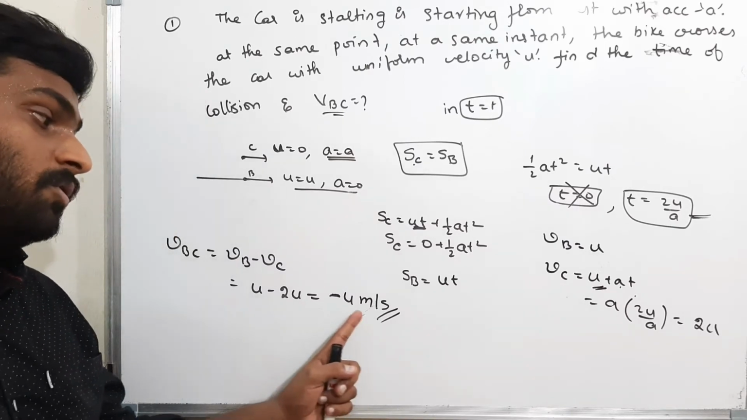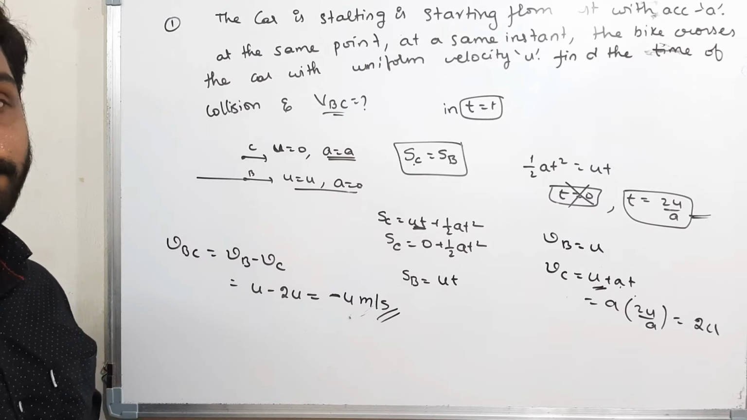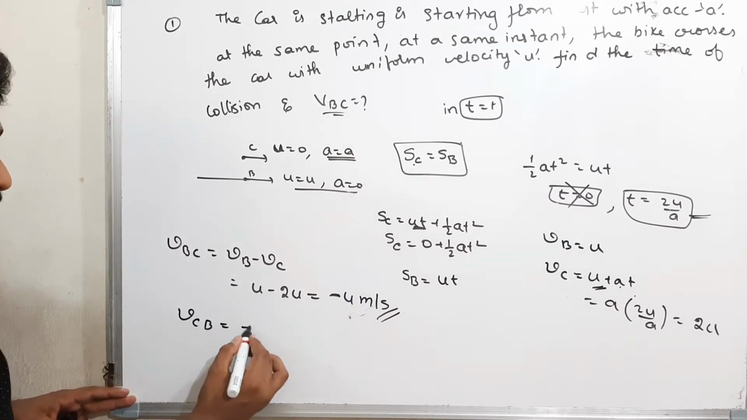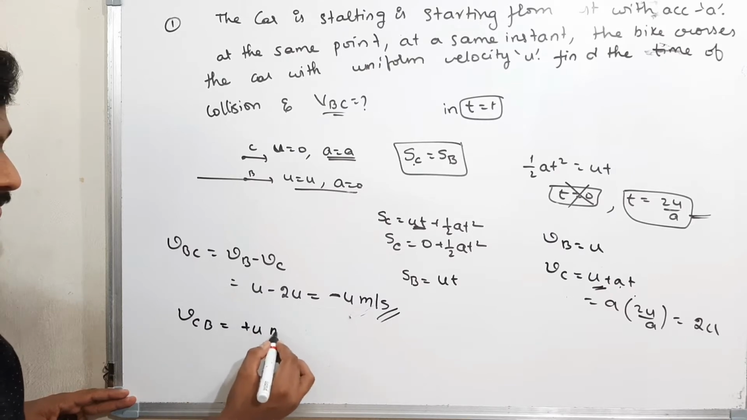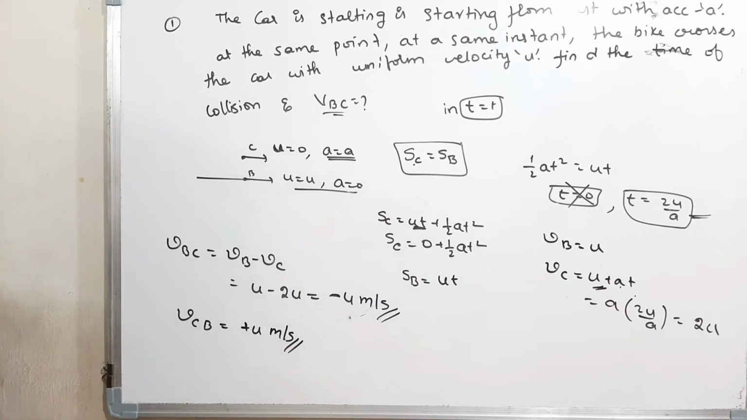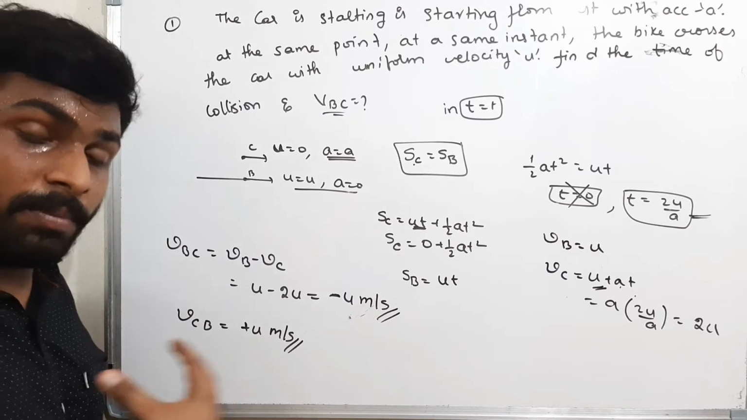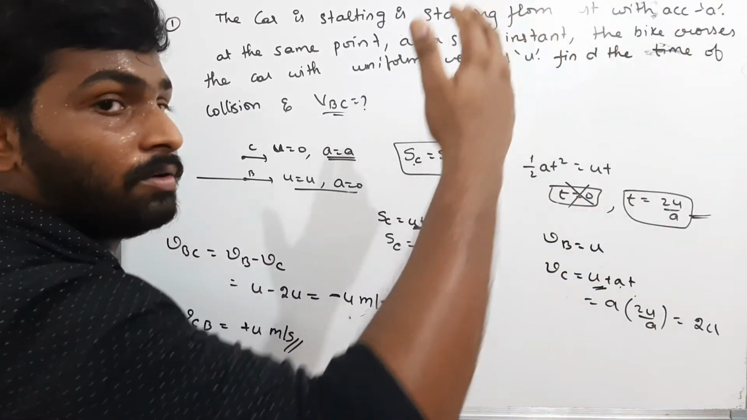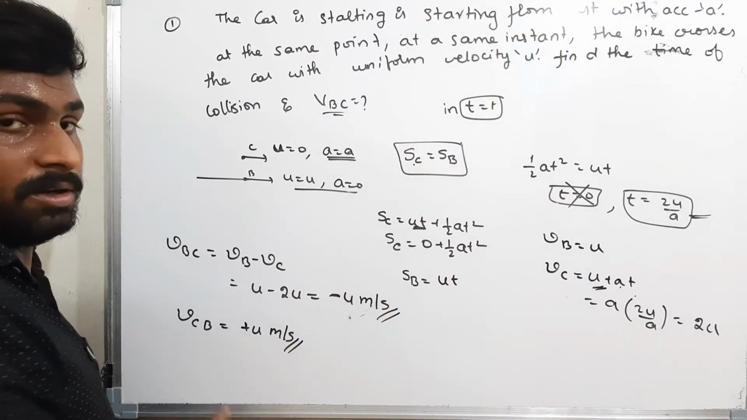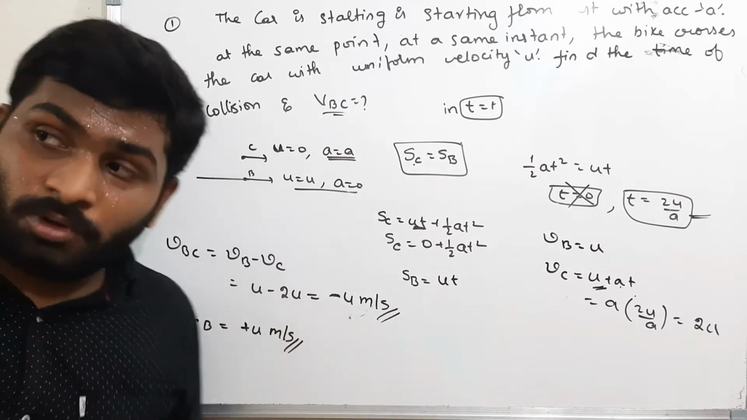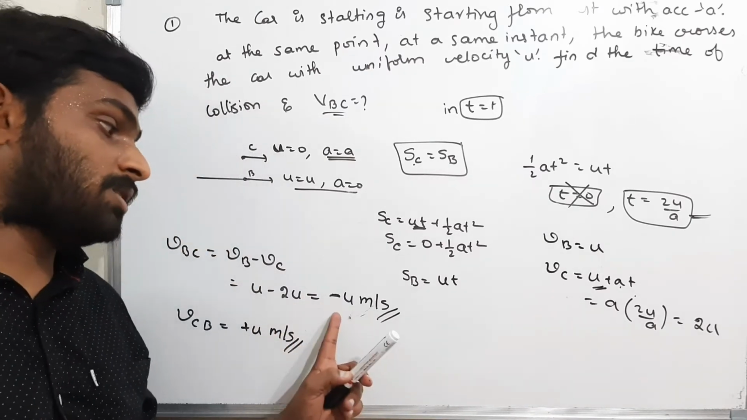That means minus u meters per second. Now what is the velocity of the car with respect to the bike? That is plus u meters per second. If it is minus, this will be plus. If the bike is the observer, how will the bike feel? The bike will feel as if the car is moving forward with a velocity u meters per second. If the car is the observer, the car will feel as if the bike is moving backward with a velocity minus u meters per second.